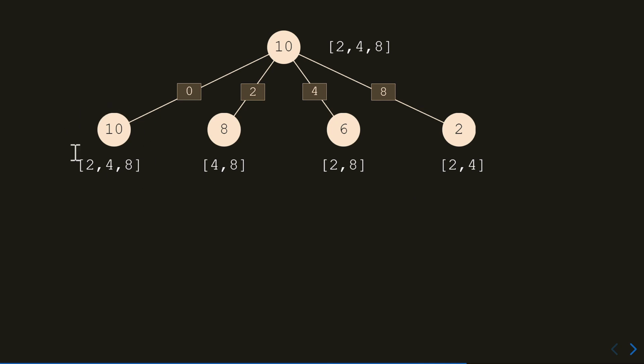Now, what happens if you pick 0? Well, you're gonna end up with 10 as a target and 2, 4, 8 as the array again. So that is exactly the same problem as this one. So there's really no point doing that branch of the decision. Like there's no point going down this way. So we're just gonna ignore that.